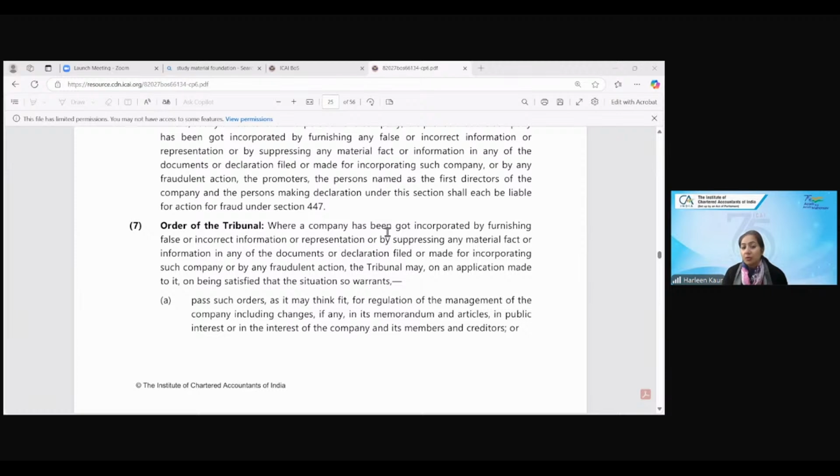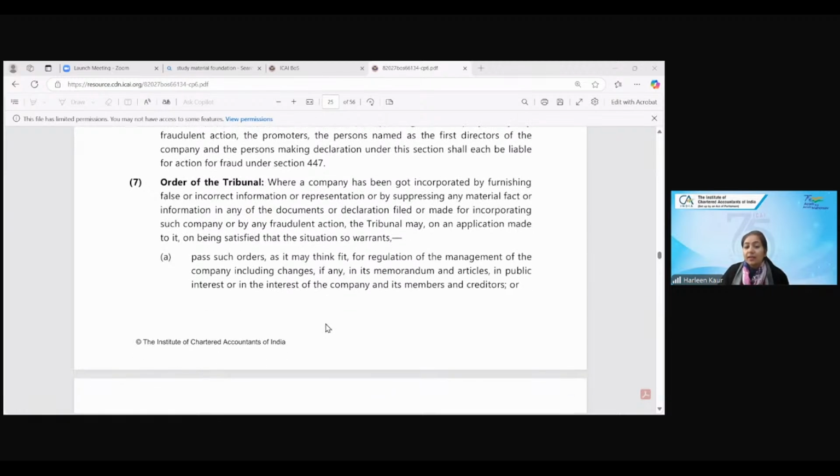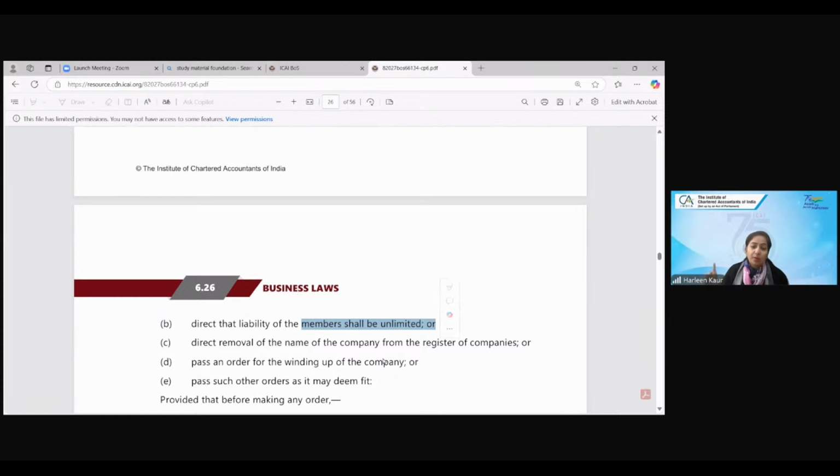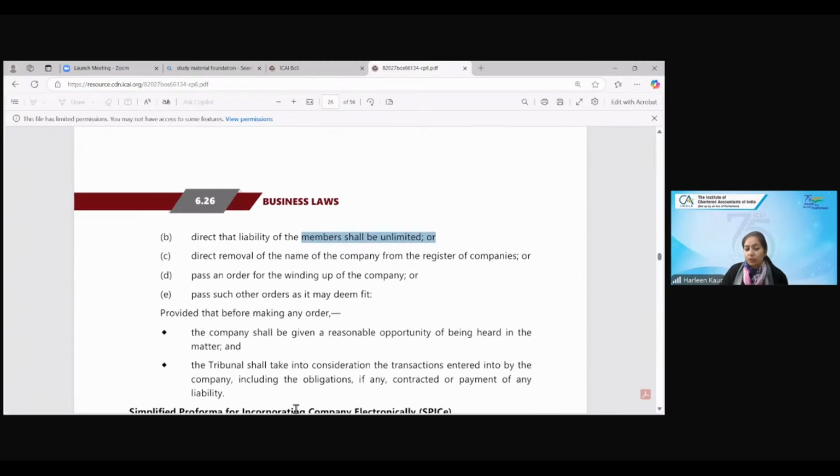Then the tribunal will pass the orders. What orders he is going to pass is that the memorandum and articles are not in the interest of the company and in the interest of members. He will say that the liability of the members will now become unlimited. Although the liability of the company is limited, since the order has come and you have done a fraud, the liability of the members will become unlimited, or he will directly remove the name of the company from the registrar of companies, or he will pass the order for the winding up of the company. Whatever order he thinks fit, he will pass. But before taking all these decisions and passing the order, the tribunal will give a reasonable opportunity to the company to come and be present, and an opportunity of being heard will be given.